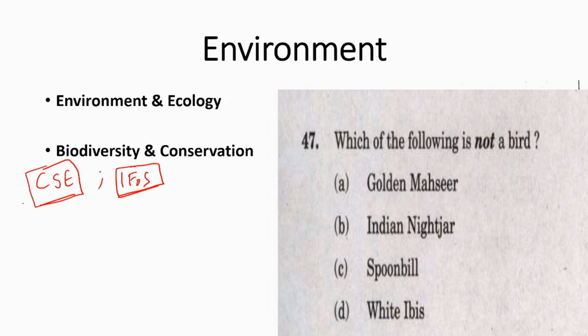They will have general knowledge about all the subjects like history, art and culture, society, geography, polity, international relations, including environment, economy and science. So they are expected to have knowledge in diverse subjects. Forest service aspirants are supposed to have more knowledge in environment and minimum knowledge in other subjects. A few years back, UPSC combined these two exams. Now they are conducting the same prelims for both. So what is the consequence of this?